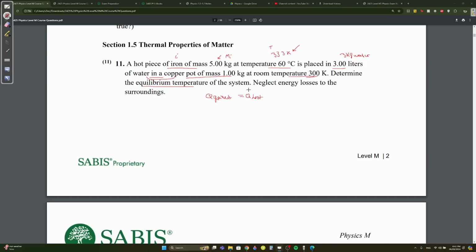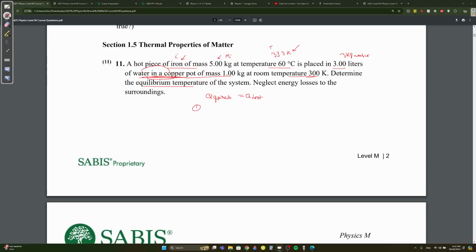Which one is the hotter one here? It's the iron. So the one that's going to be gaining energy is surely the colder one. Which one's going to be gaining energy? The water, or the water and the copper? It's the water and the copper as one system together, because it's a copper pot, so it's water inside the copper pot. The water and copper are treated as one system because you're adding iron. Iron is the foreign material, the new external factor that you're adding. What we originally had was water and copper together.